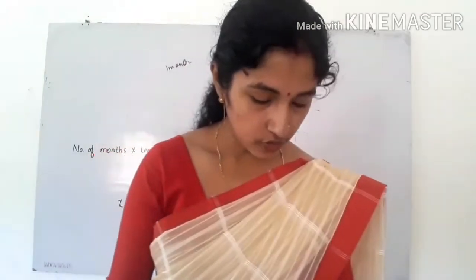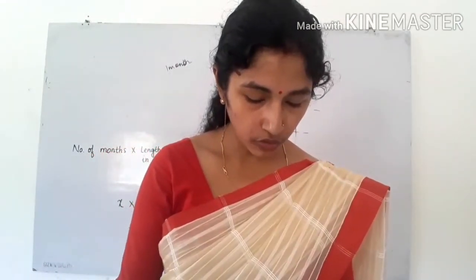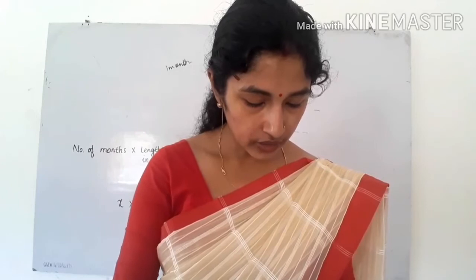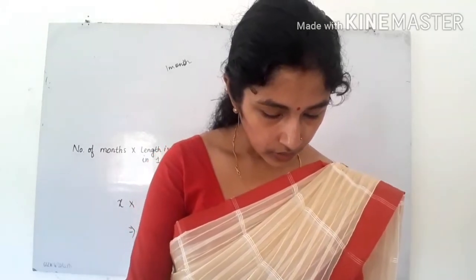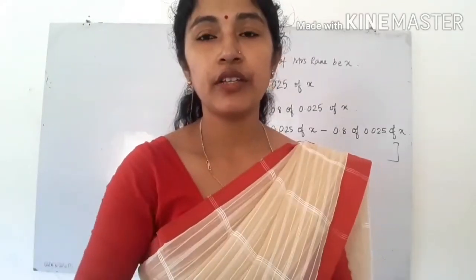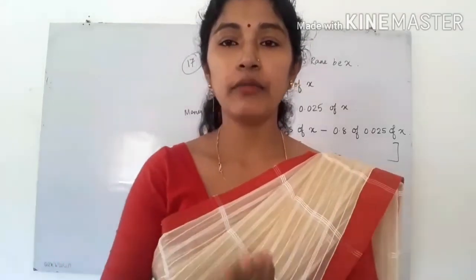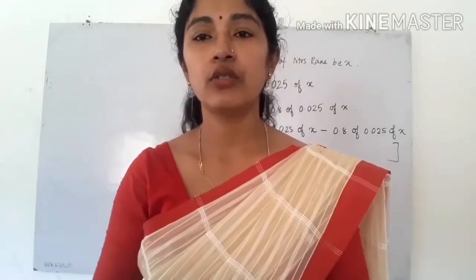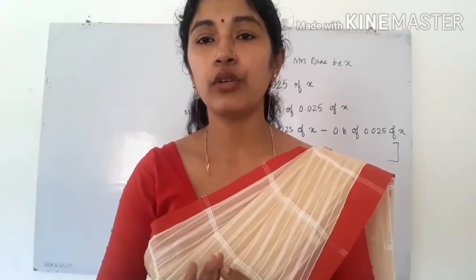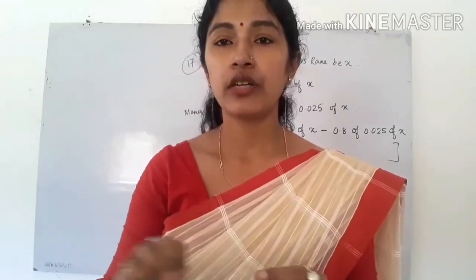Okay. So next, from question number 16 and 17, one question I am going to do, that is question number 17, and question number 16 you have to do by yourself. See, question number 17 is also very simple. You have to make one equation. So I am just giving you outlines. You have to do it by yourself. Please try to do it and write properly. I am just writing the conditions.